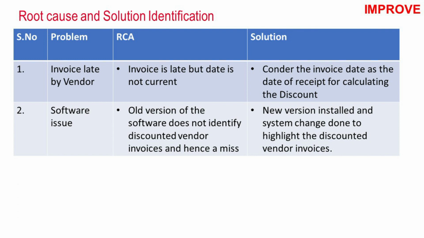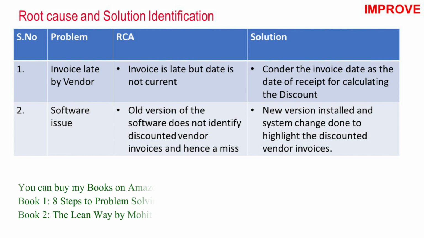After identifying all the significant X's, the team reached the improve phase, where we identified the root causes and the solution to the significant X's. The first one was invoice is late sent by vendor. The root cause was that the invoice was sent late but the date was not current. So they were sending the invoices with the previous date. So that is why the discounted date was missed. And the solution is to consider the invoice date as the date of the receipt for calculating the discounts. And this has been told to the vendors and it has been agreed with them.